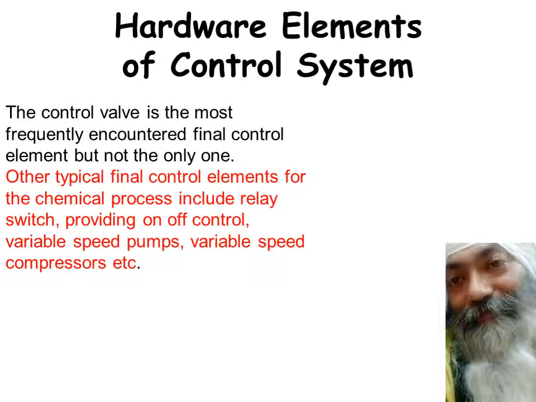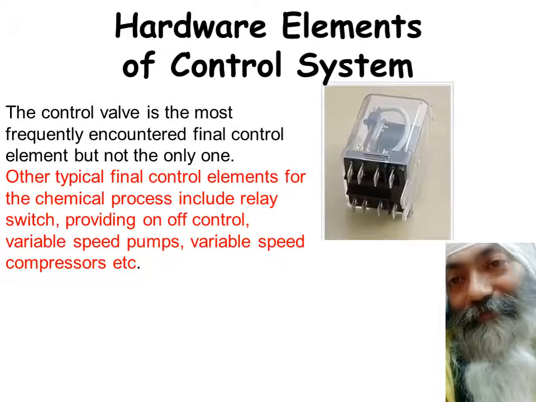for more complicated things, like variable speed pumps. So instead of using valves, you adjust the speed of the pump so as to improve the control, as the flow is proportional to the speed of the pump. So this is how the on-off relay looks like. You might have used it in some of your projects.